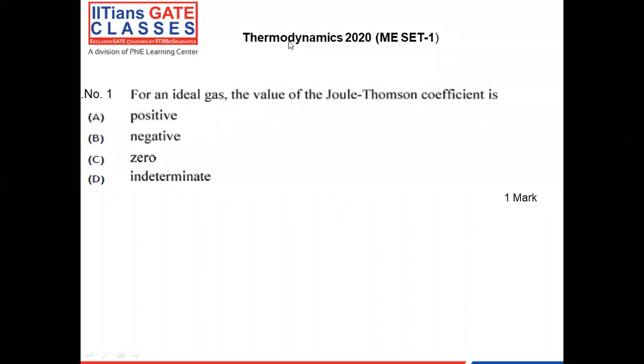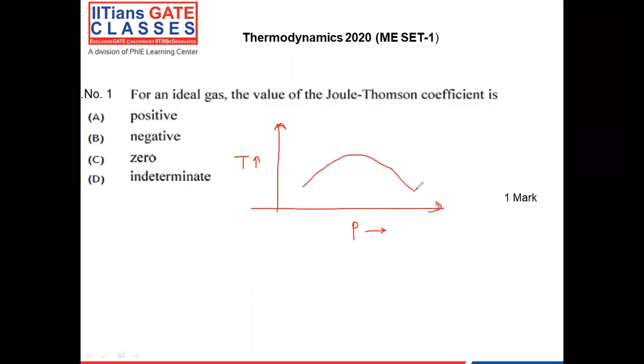Now, let's discuss the temperature versus pressure curve. See very carefully. We are going to draw different isoenthalpic curves where enthalpy is going to be constant, H1, H2, H3.